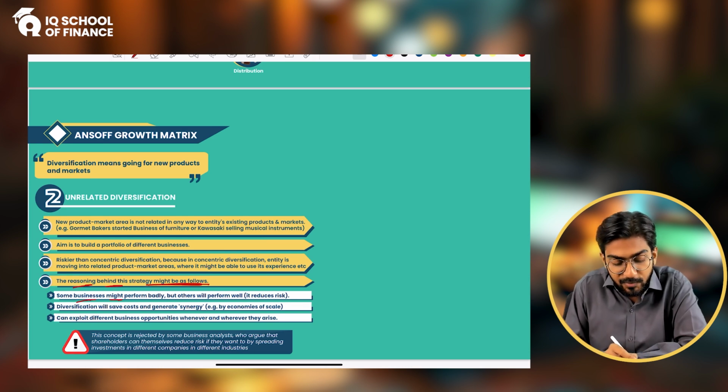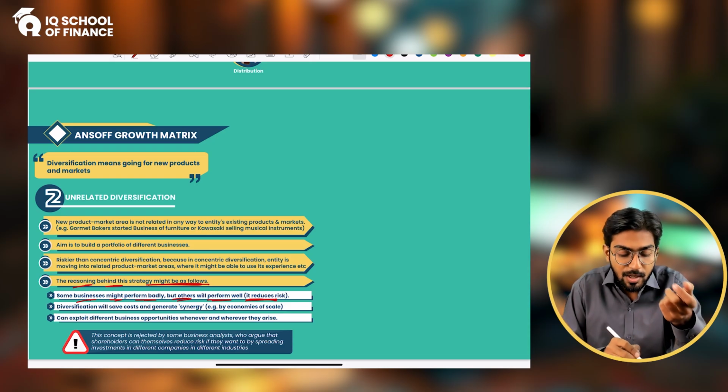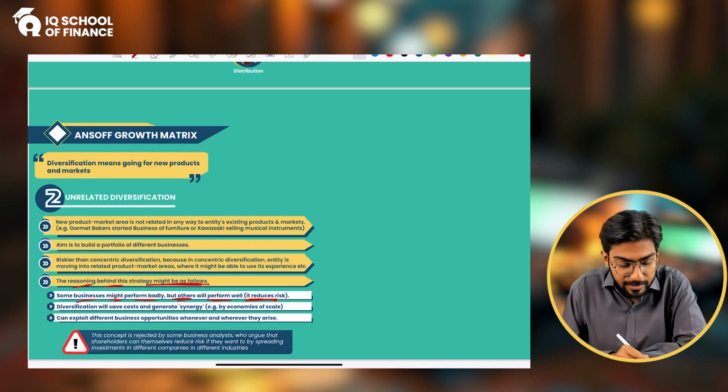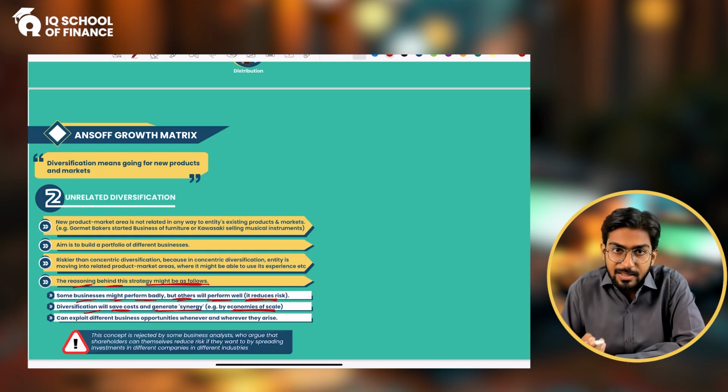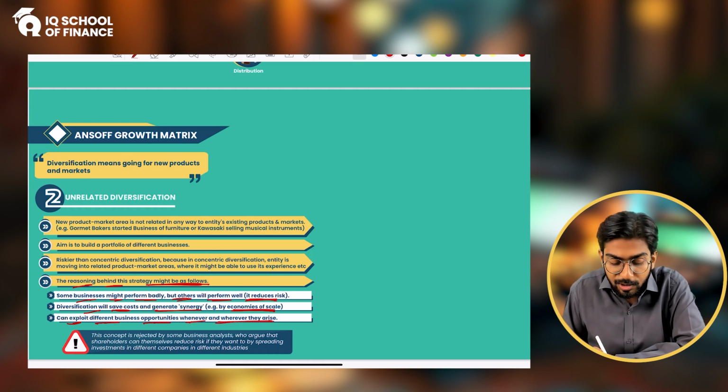All right. And note, the reasoning behind this strategy might be as follows. Some businesses might perform badly, but others will perform well. It reduces the risk. So if your bakery business is not going good, the other business you entered, like the furniture business, will perform well, so it will spread your risk and somehow you will keep on getting the profits. Diversification will save cost and generate synergies, economies of scale. The same thing, you can exploit different business opportunities whenever and whatever they arise.